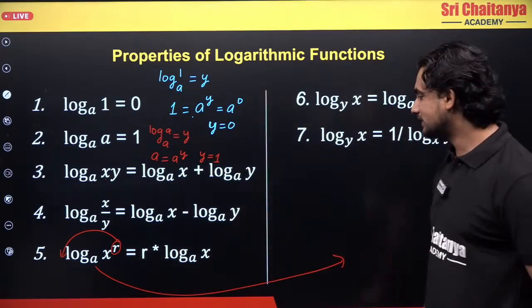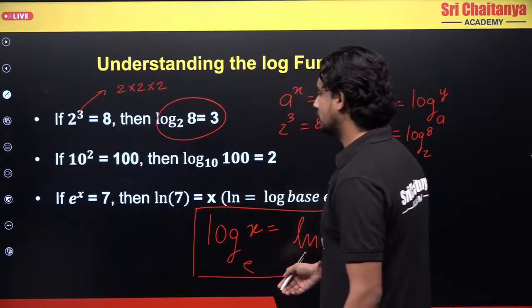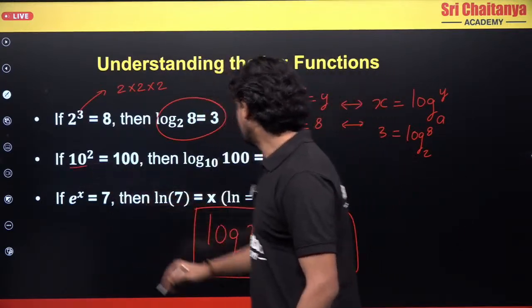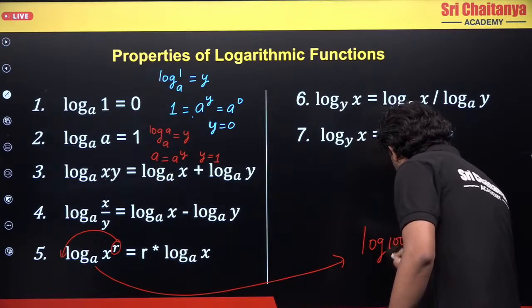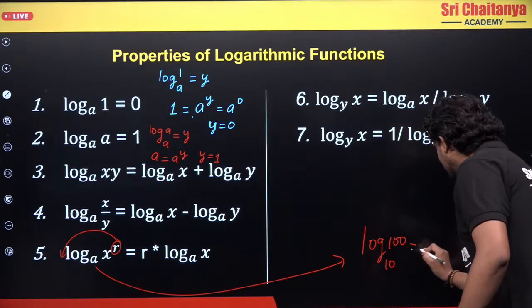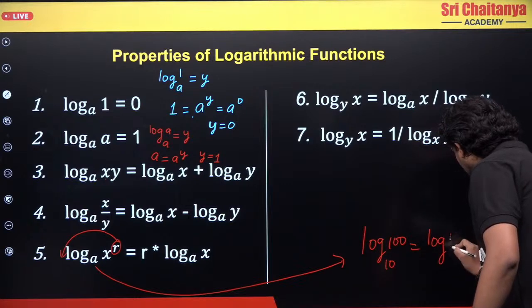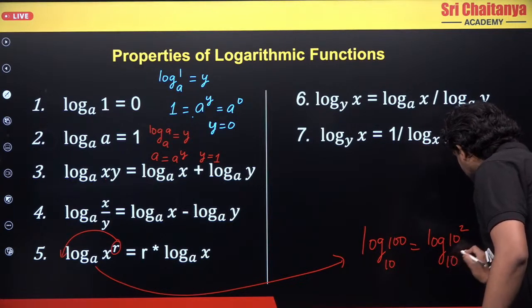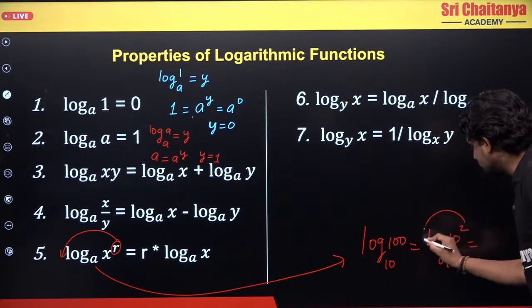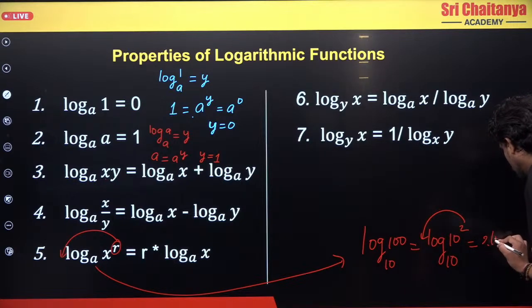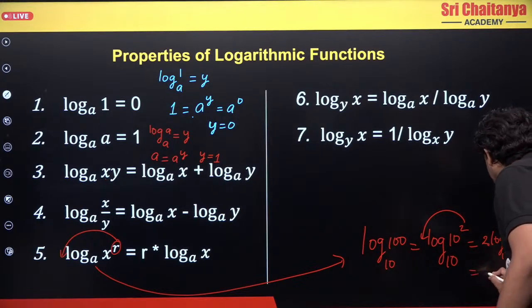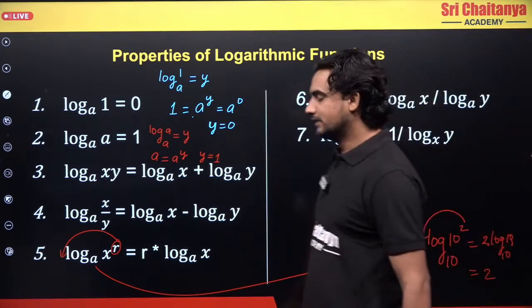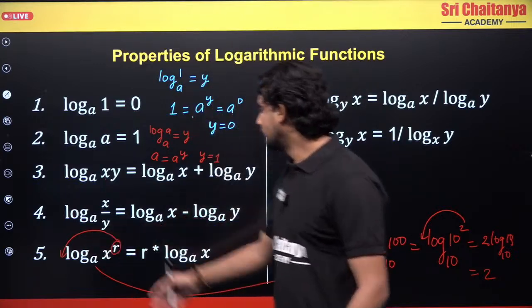Have you done this kind of example? Yes, right? Let's look here. Let's understand this. When we have log 100 base 10, what can I say? 100 can be written as 10 squared, and this 2 power will jump forward, so this will become 2 log 10 base 10. And what is log a base a? It is equal to 1, so this will become 2. So this is how you can use the power rule.